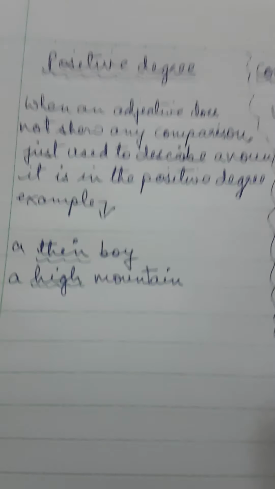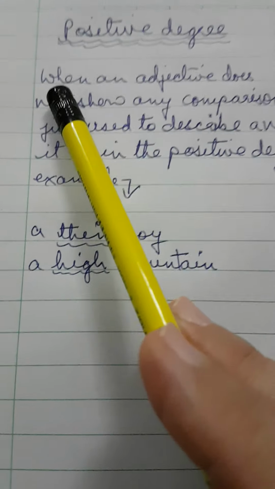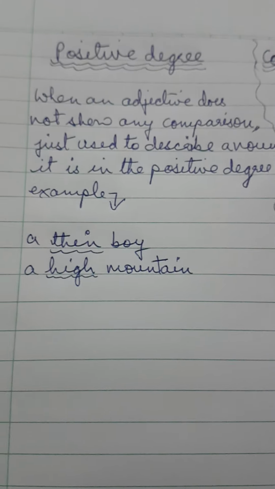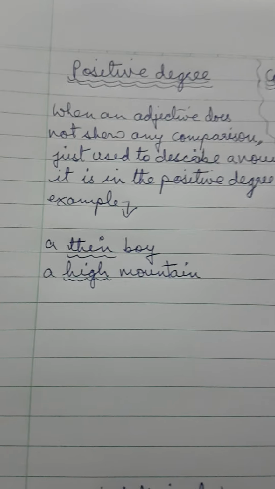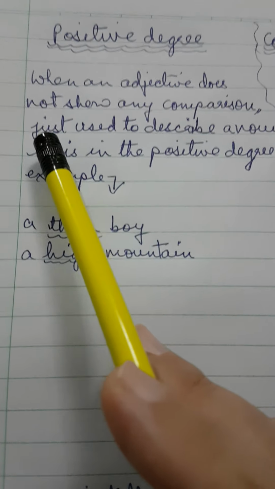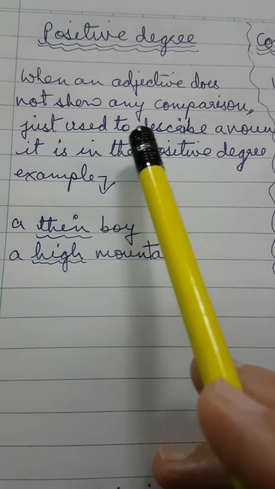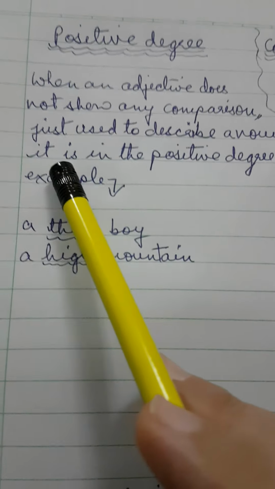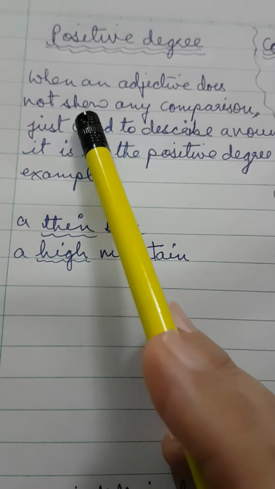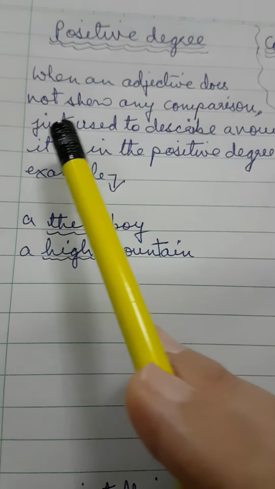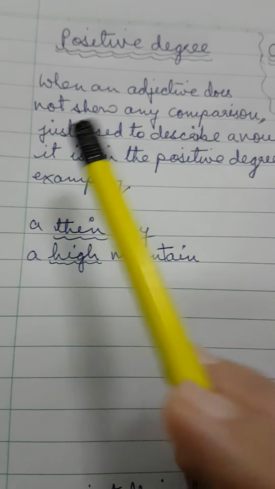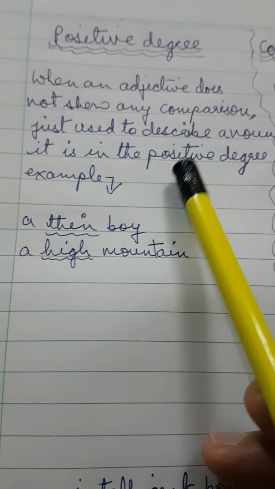Now I'll tell you what is positive degree. When an adjective does not show any comparison, you're not comparing with any noun, it is only one and you're talking about that, we just use it to describe a noun or a pronoun, it is in the positive degree.